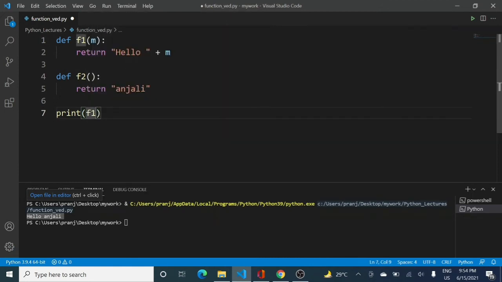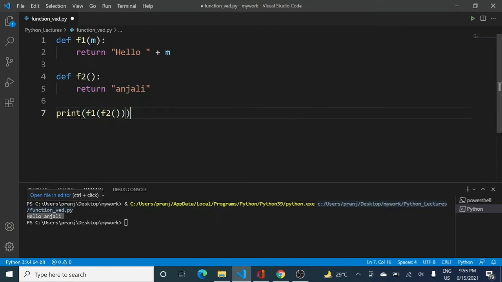In F1, previously I gave the name M as Anjali, the actual value. So M is the formal value and the actual value was Anjali. Now this time, what is F2 doing? F2 is returning Anjali. So here I will be naming another function, F2, inside a function.